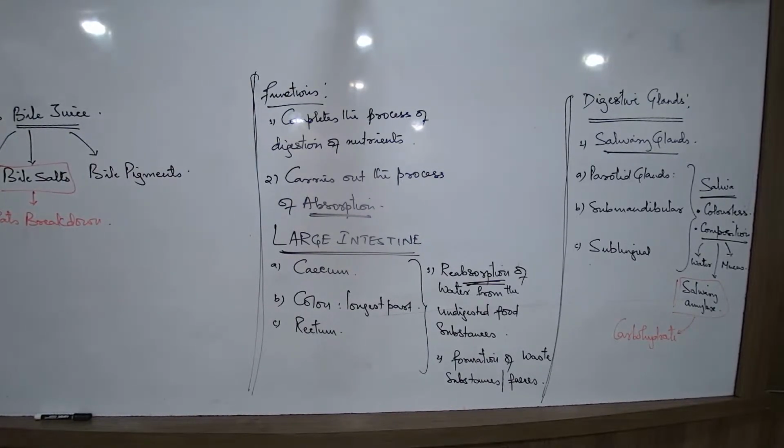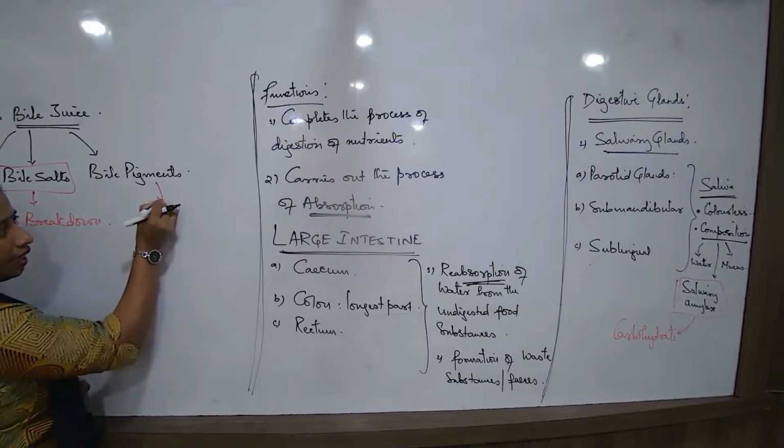So what am I saying? What is this liver producing? Bile juice. Composition क्या है? Water, bile salts, bile pigments. Bile pigments, they generally give a yellowish color.